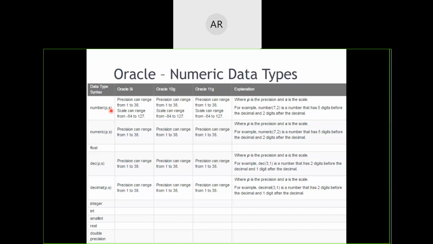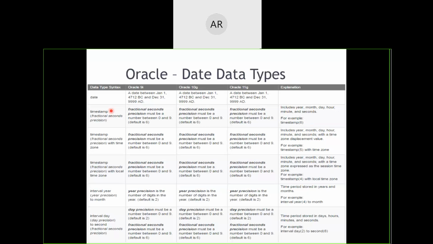Okay. Coming next, for date representation we have a data type called DATE, which is going to contain dates from January 1st, something in BC, up to 31st December, 9,999 years.